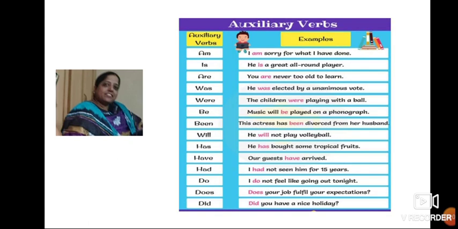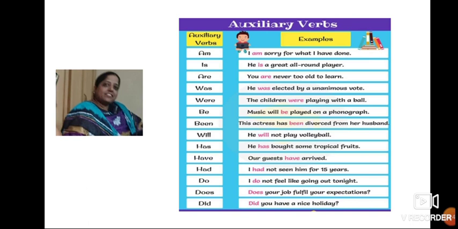See, we will study one by one. If the auxiliary verb is am, what will be the sentence? I am sorry for what I have done. If the auxiliary verb is is, he is a great all-rounder player. Are: you are never too old to learn. Was: he was elected by a unanimous vote. Were: the children were playing with a ball. Be: music will be played on a phonograph. Been: this actress has been divorced from her husband.